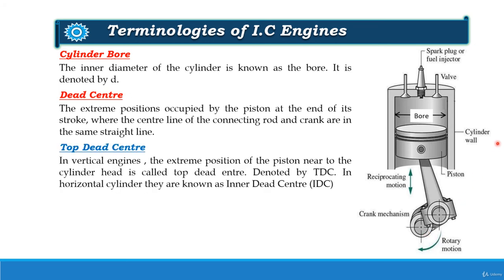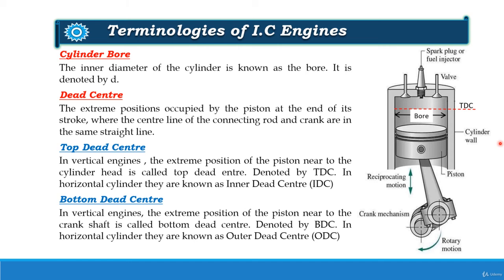In a vertical engine, the extreme position of the piston near to the cylinder head is called the top dead center, and it is denoted by TDC. Whereas in a horizontal cylinder, it is known as the inner dead center or IDC.